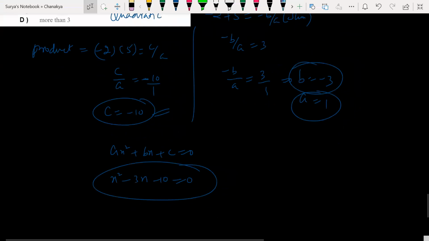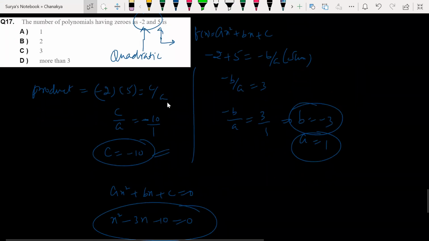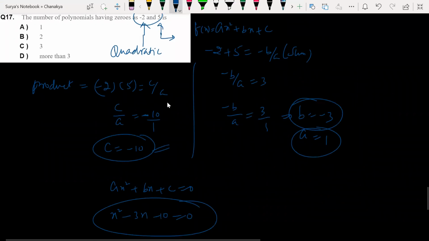Look at this here. He's asking for the number of polynomials having these zeros, and only one polynomial I got here. Substitute minus 2, comma 5. Guys, it could be more.